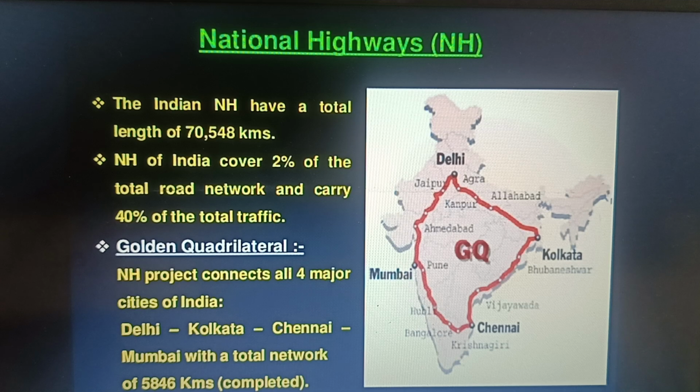The Indian National Highway, so the same content is repeated here. Indian National Highway having a total length of 70,548 kilometers. It is the total 2% of the road network, and the Golden Quadrilateral project total length is 5846 kilometers.